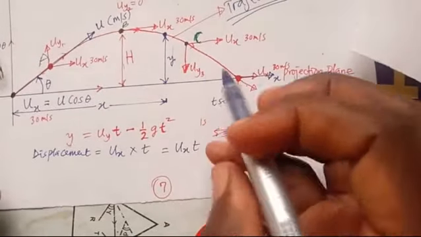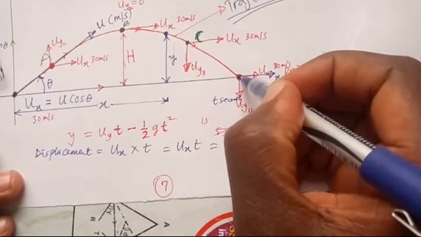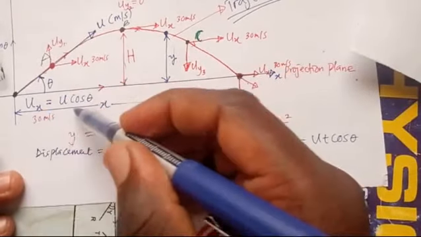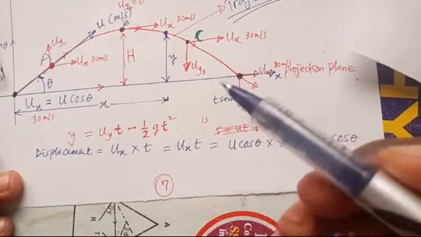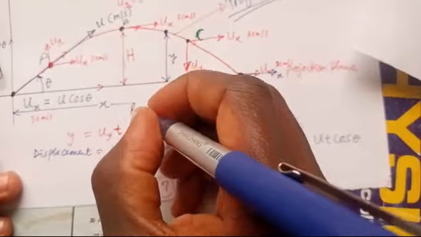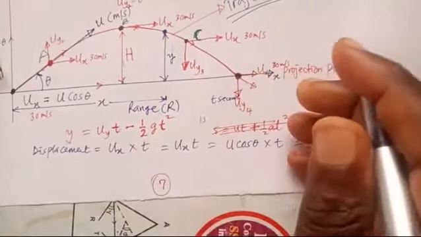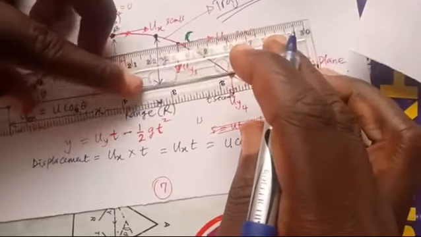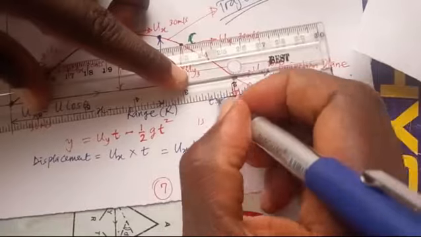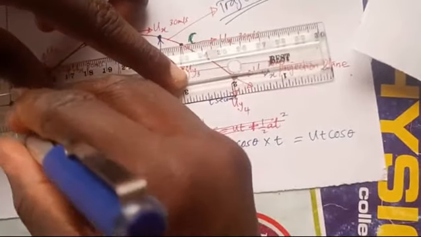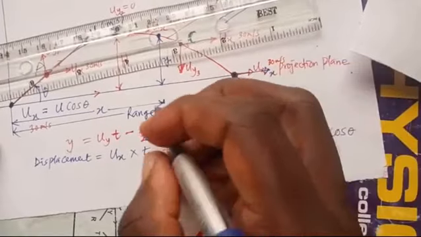Now what if it reaches this position? When it reaches this position, it will have the highest horizontal distance covered, and this highest horizontal distance covered has a name. We call it range, the range of the projectile, and it is denoted by capital letter R. The range of a projectile is obtained when the projectile hits the projection plane again. Okay, the journey has ended, so you have your range.